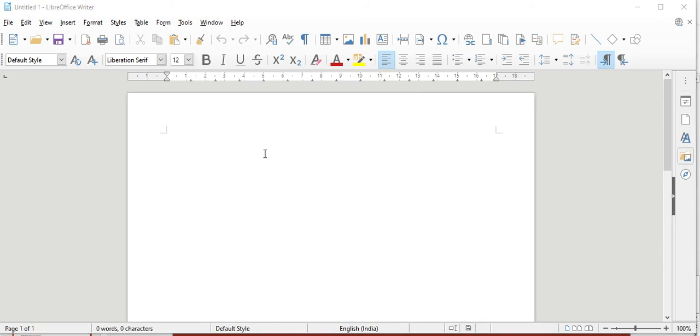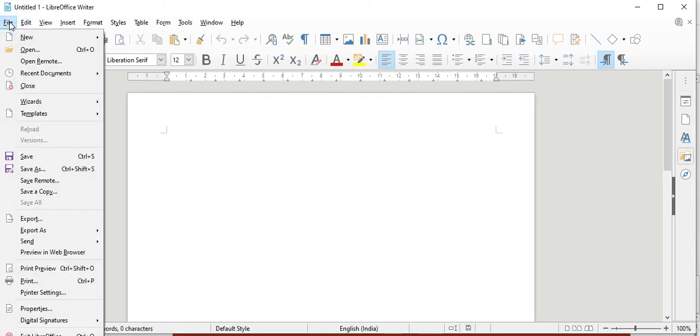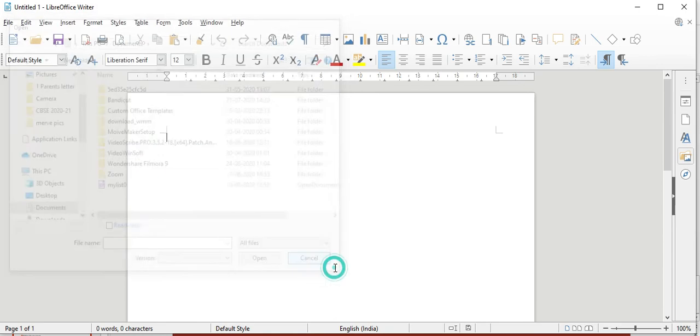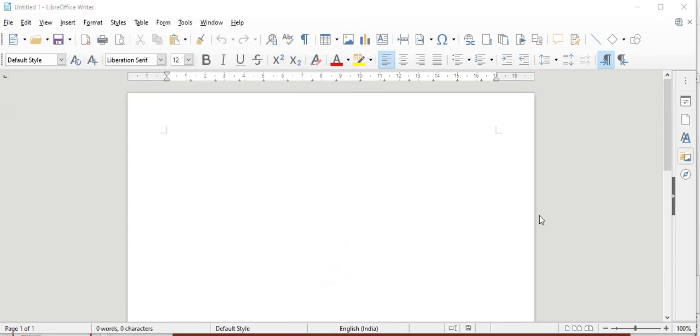If you want to open this document again, you can directly click on File and then Open. It will be saved somewhere, so you can click on that and then click on Open. This is the basic way of how to open a file, how to create a new file, and how to save a file.